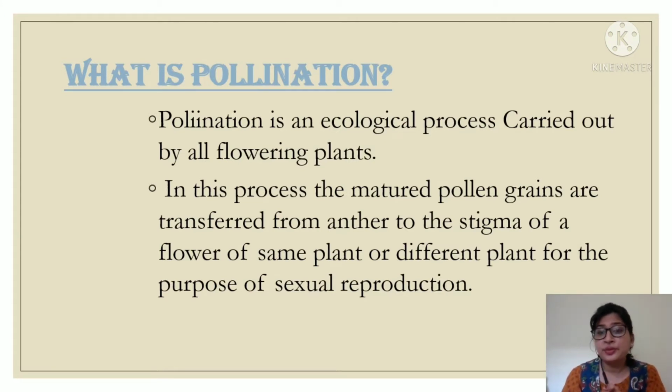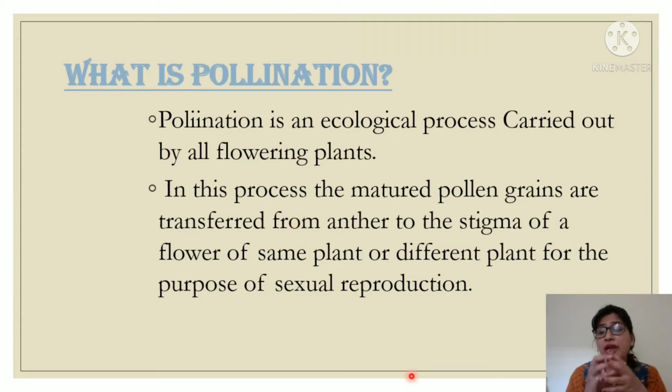As you know, the plant kingdom is divided into two groups. One is cryptogams, second one is phanerogams. All flowering plants come under phanerogams. So pollination is an ecological process carried out by all flowering plants. Clear this point? Next, in this process, what happened?